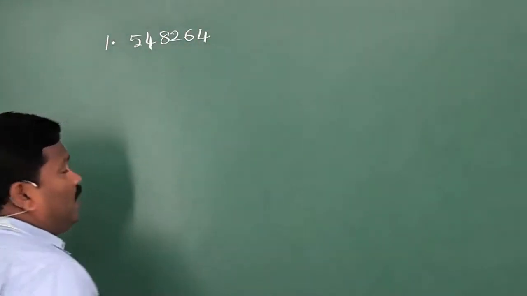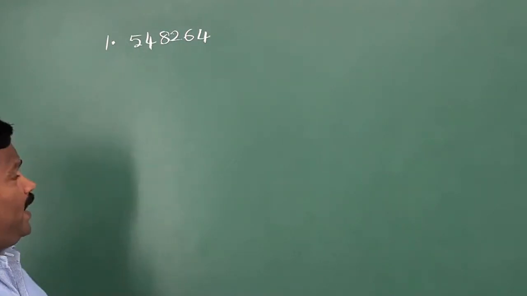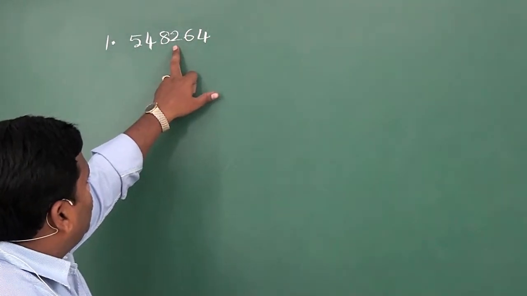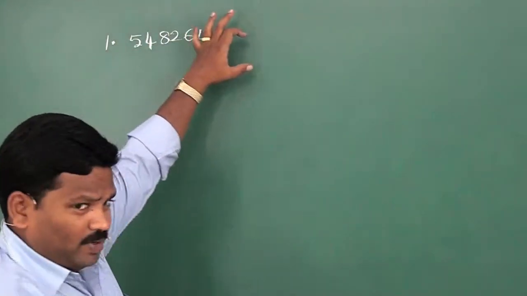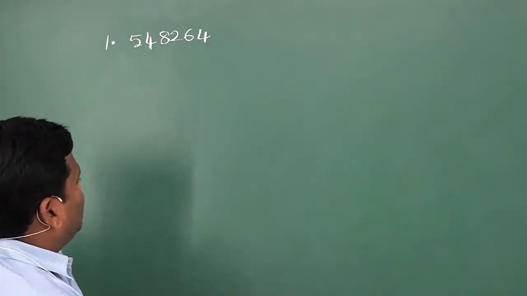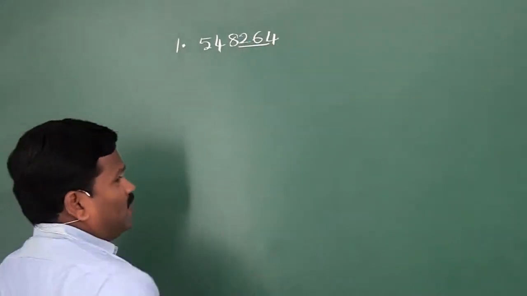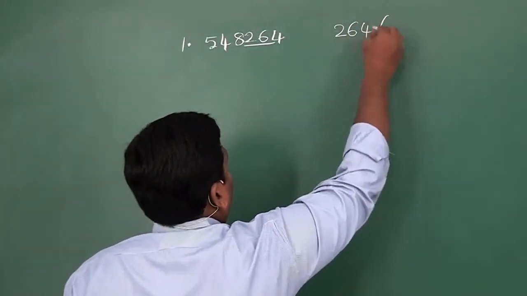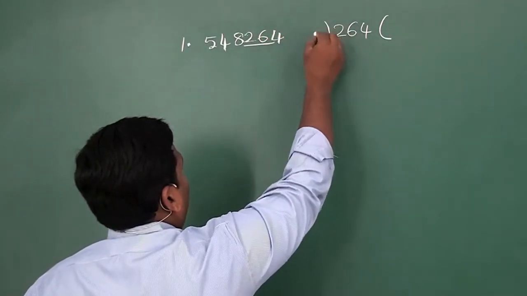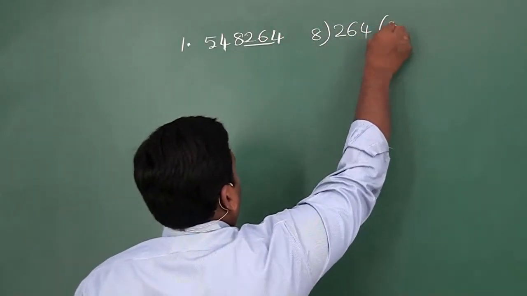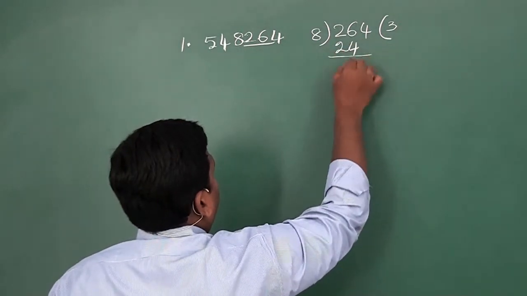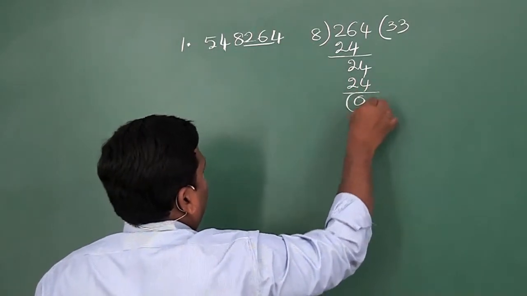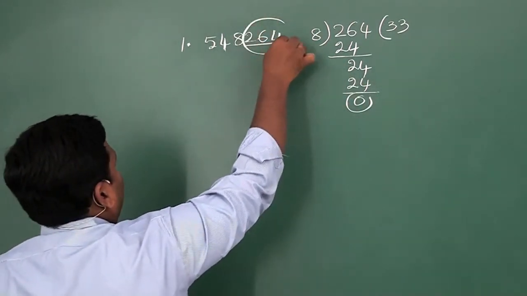548264. Is this number divisible by 8 or not? To check whether this number is divisible by 8 or not, we need not check the entire number. We can check only the last 3 digits. What are the last 3 digits here? 264. Now let us check whether this number is divisible by 8 or not. 8 3s are 24. Remainder is 0. Therefore, this last 3 digits